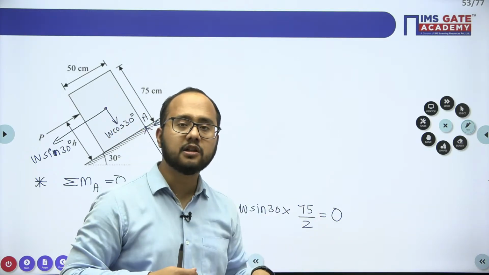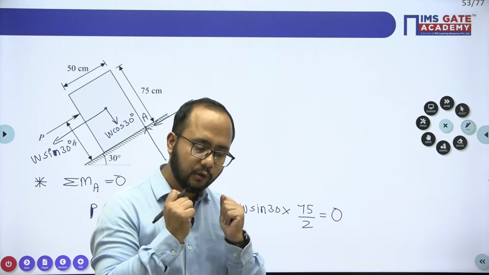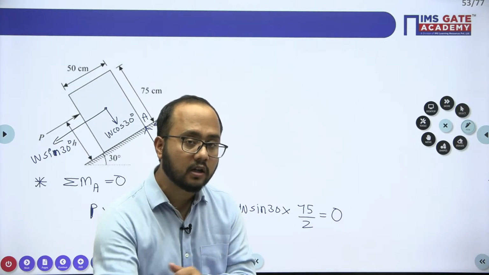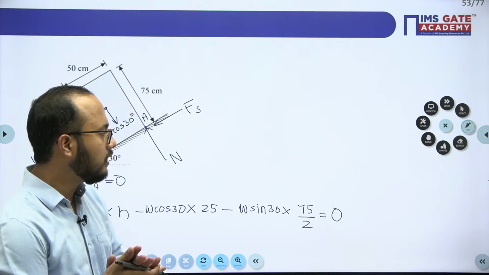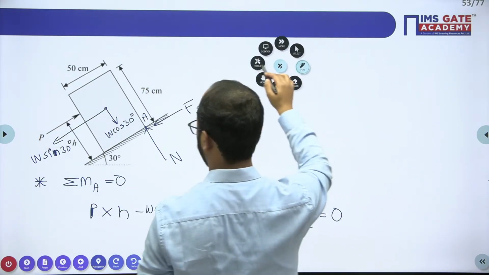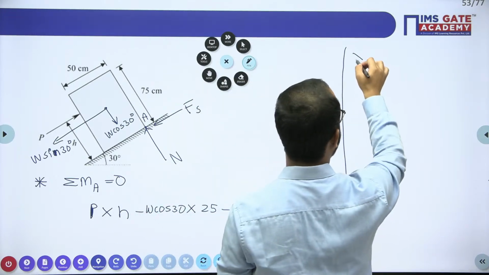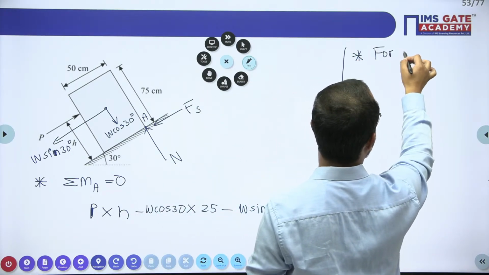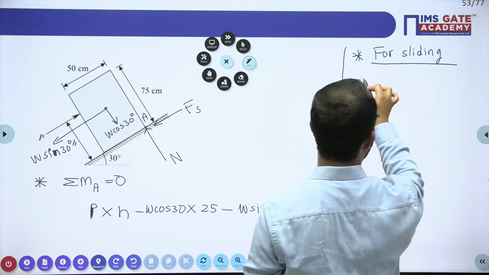See, they have mentioned sliding has to be there. Without tipping, we have to ensure tipping should not occur. So in that case, P value has to be what? See, now try to understand this point here. For sliding, P value has to be what?